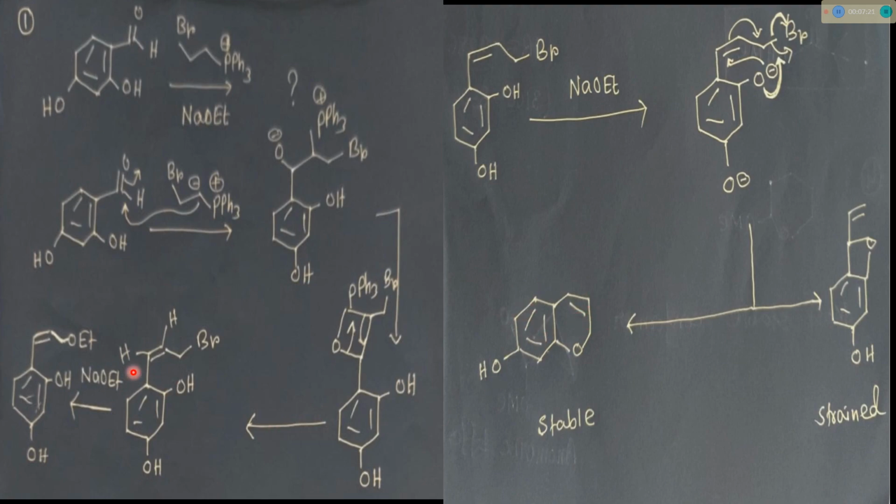ऑप्शन में ये नहीं था, among the 4 options, if there is 1 and 2, अगर ये वाला ऑप्शन था, ये वाला ऑप्शन भी था, तब भी ये वाला ही सही आंसर होगा, because this product will form via intermolecular nucleophilic substitutions. So this O minus cannot attack this position because the distance is so far. So only this O minus adjacent to these positions will attack and form this kind of product via intramolecular substitution.